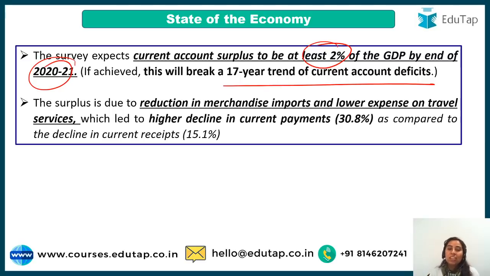So guys, the surplus is due to the reduction in merchandise imports and lower expense on travel services. People were not traveling out, there has been no import and not major even export. So there was a higher decline in current payments in comparison to the decline in current receipts. This all led to your current account surplus, and 2% is the projected one by the end of the year. And what will happen, this I have already told you, it will break a record of 17 years. So that is why it is important for you. Okay guys,